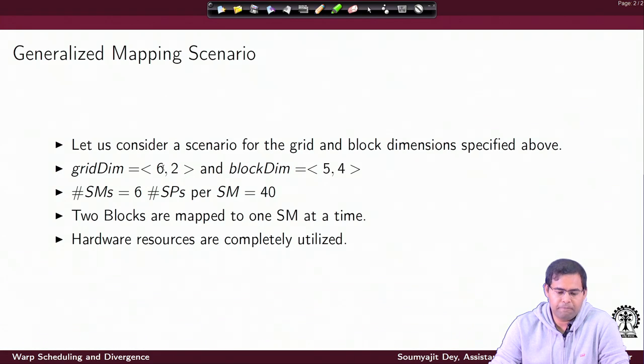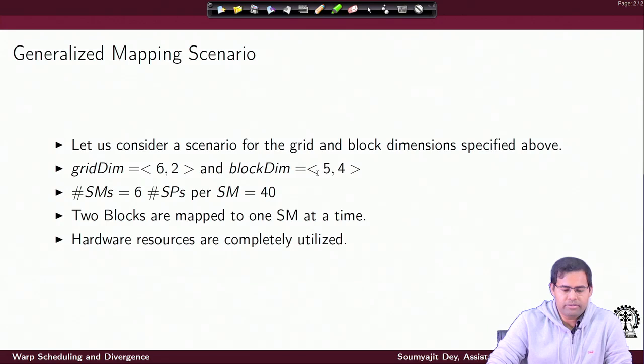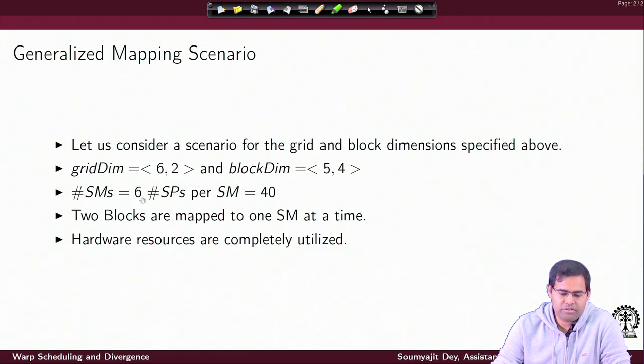Or maybe we consider a mapping scenario. We have a set of blocks, and the block dimension, let us say, is 5,4. So you have 20 threads per block, and consider that you have 6 SMs together, and the total number of scalar processors per SM is 40. So, we are considering a scenario where you have an SM containing 40 SPs and you have thread blocks of size 20. So, what does that mean?